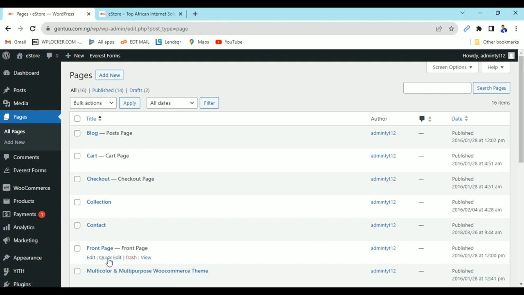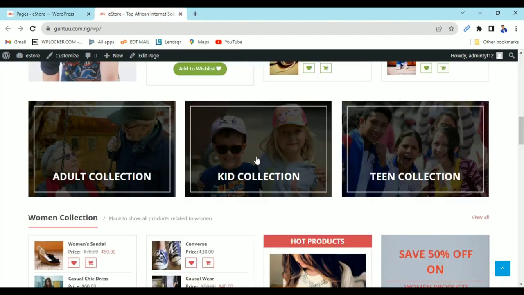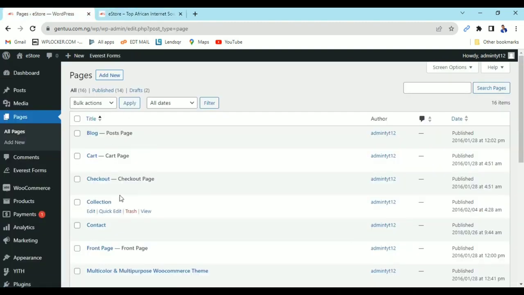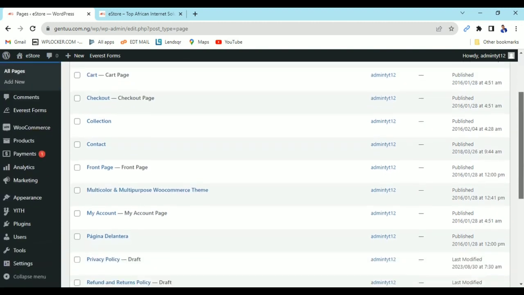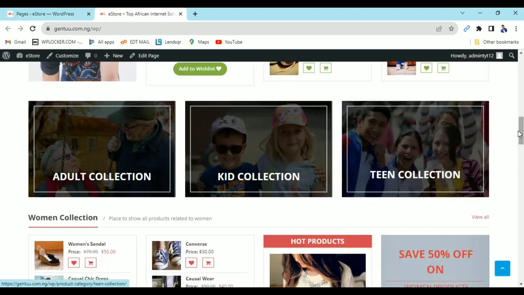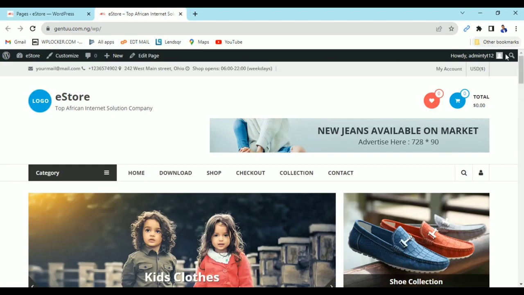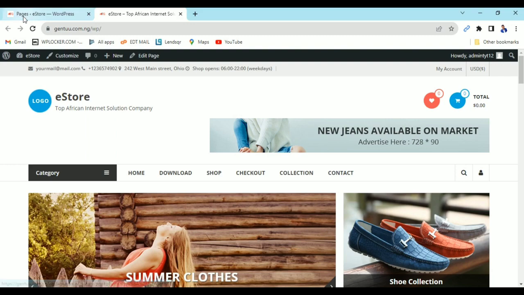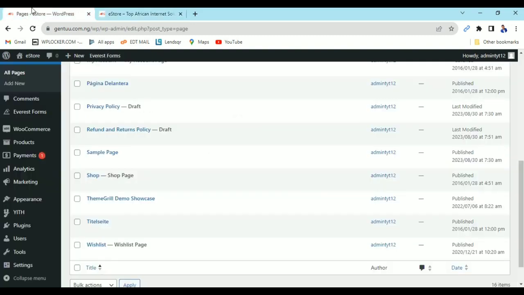Now if you come, this is the front end of the website, which is the first page. Then we have contact us, where you put your phone number, your address. If you check, you still have other pages here. Now this is where you have your pages. You have the menu, you can see it here. I'm going to show you how to edit the menu.